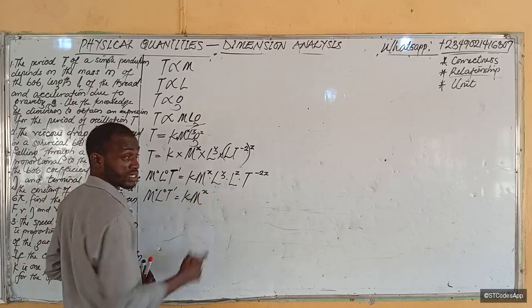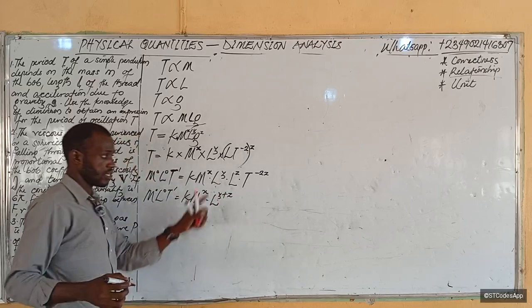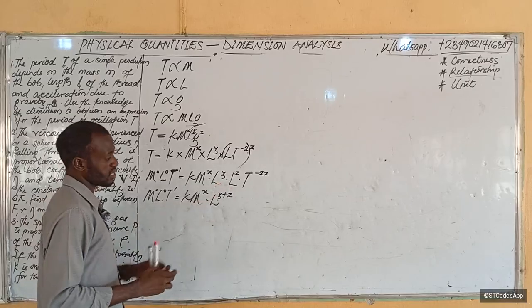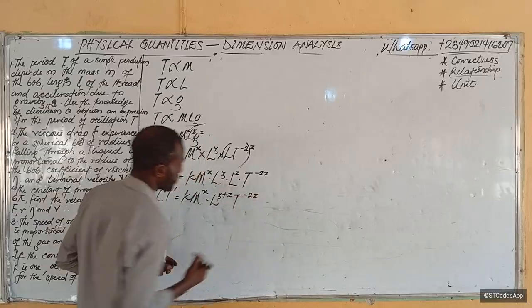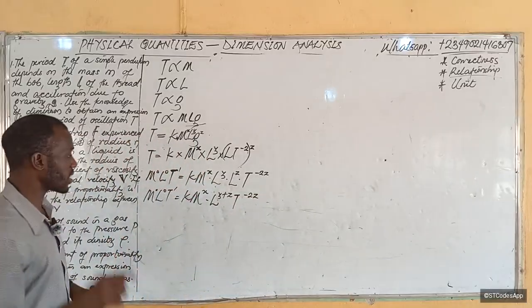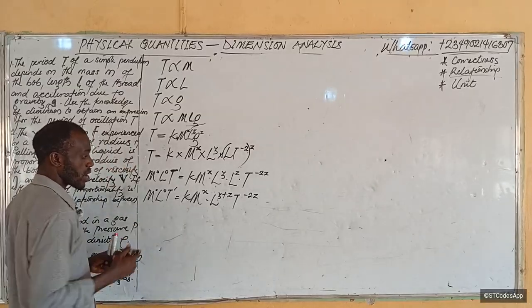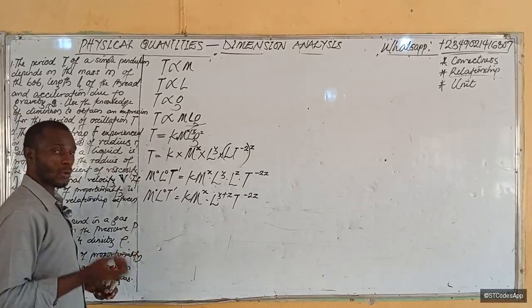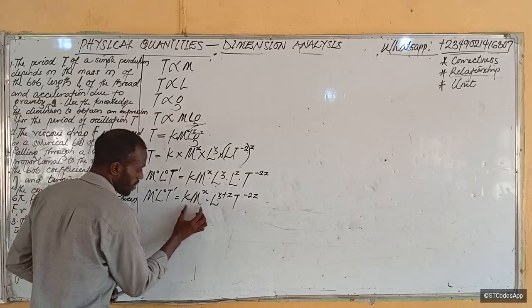Now, there are two L's here, it becomes L raised to the power y plus z. Remember, multiplication of bases in indices means addition of the powers. Then T to the minus 2z. So from here, we can equate the terms. Why? Because on this side, we have M here, and here we have M here.